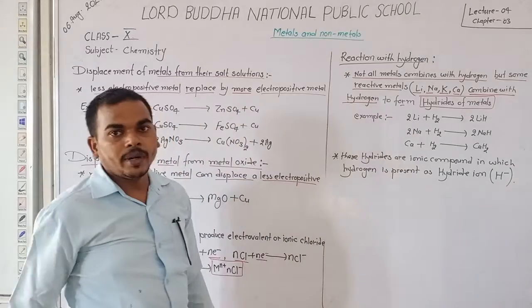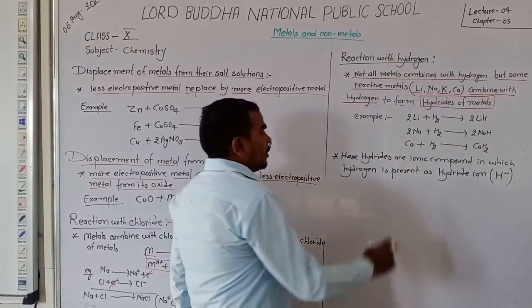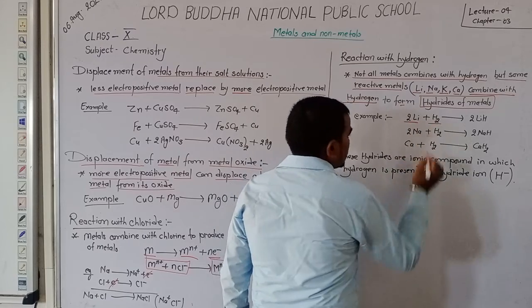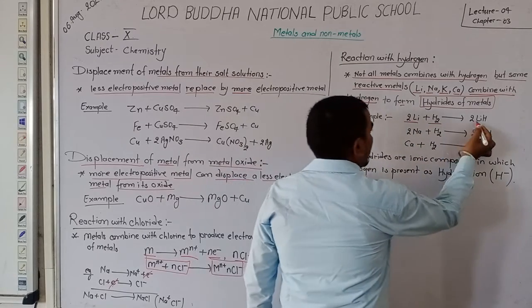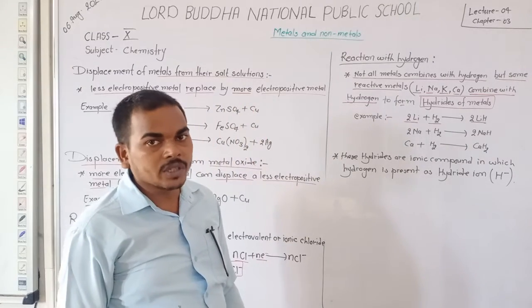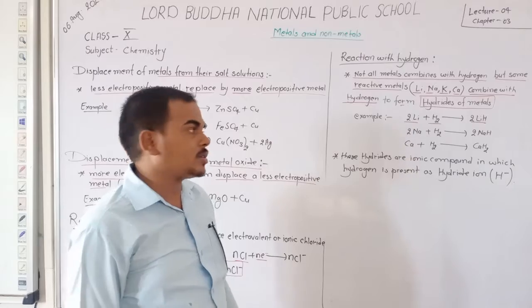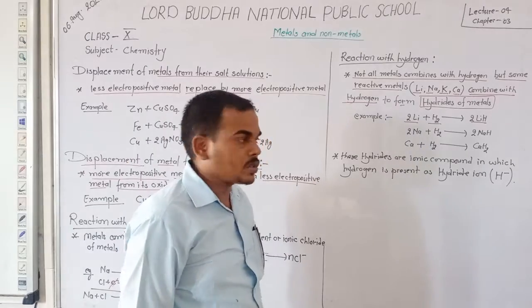For example, when lithium combines with hydrogen gas, it forms lithium hydride, that is LiH.